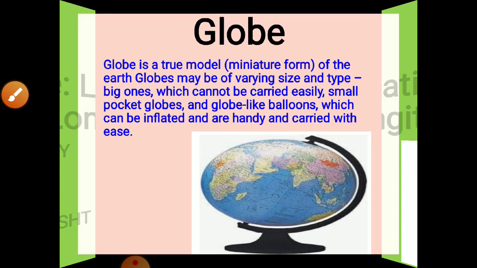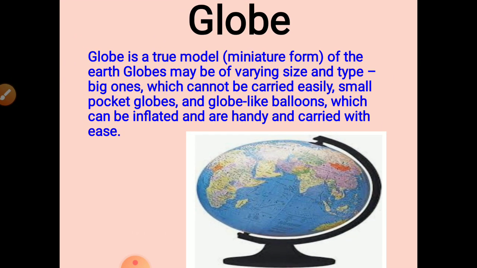Now first of all, let's discuss the globe. What is a globe? A globe is a true model or miniature form of the Earth. Globes may be of varying size and type: big ones which cannot be carried easily, small pocket globes, and globes like balloons which can be inflated and are handy and carried with ease.